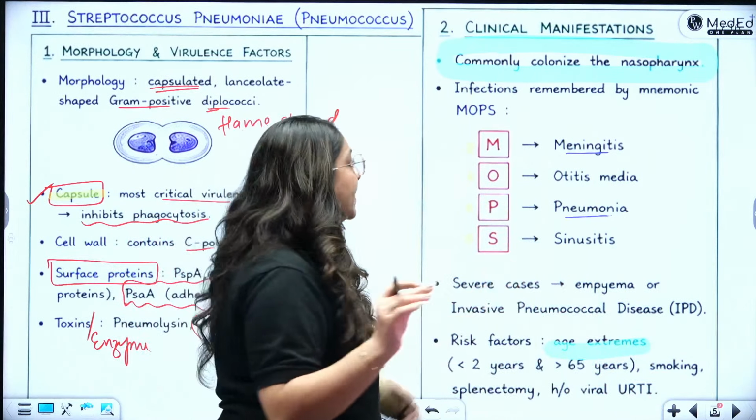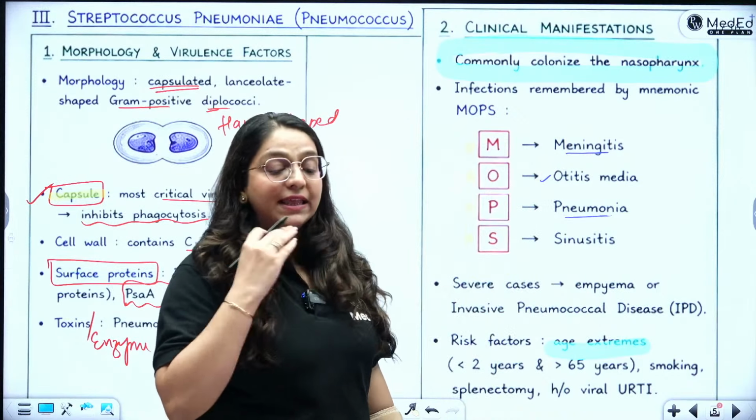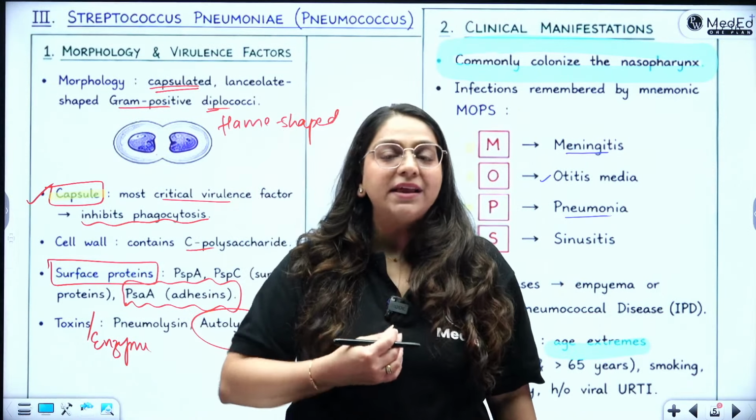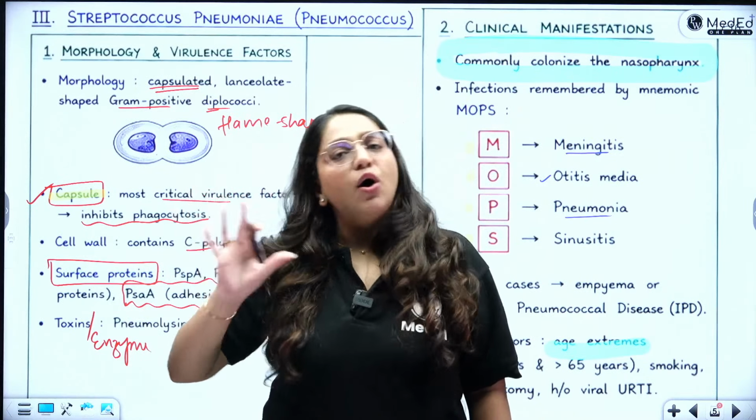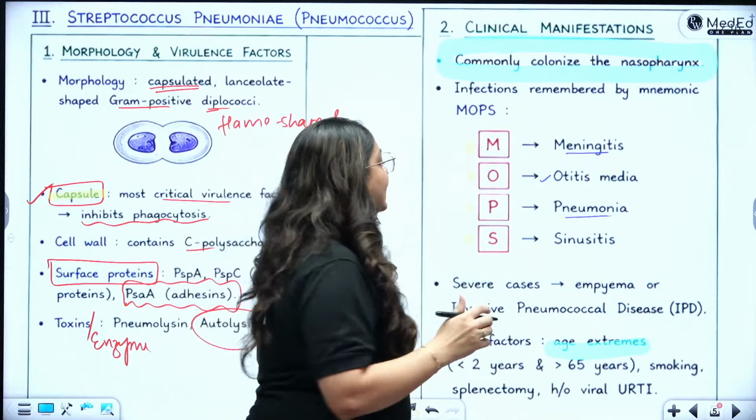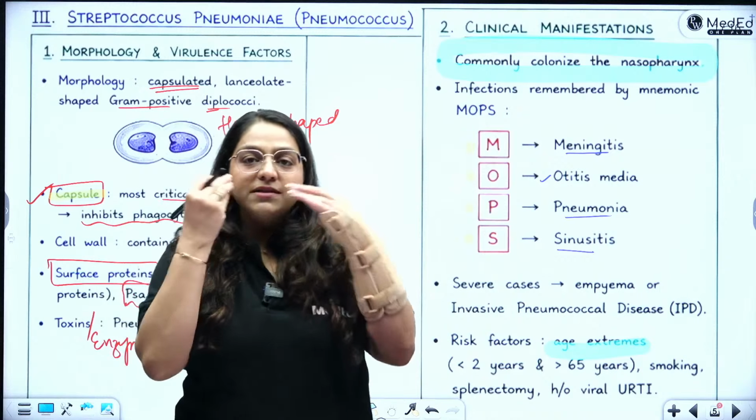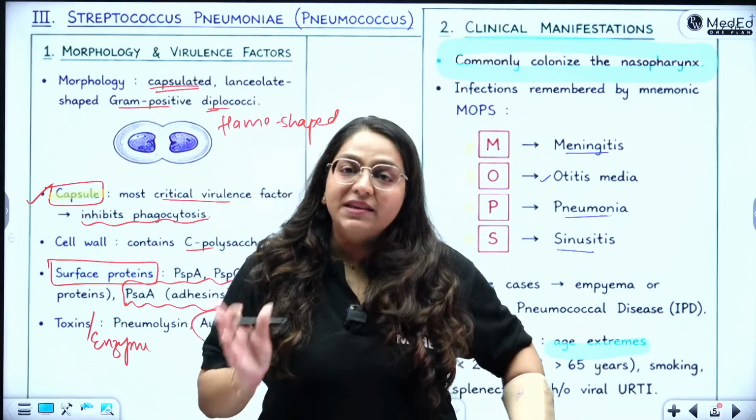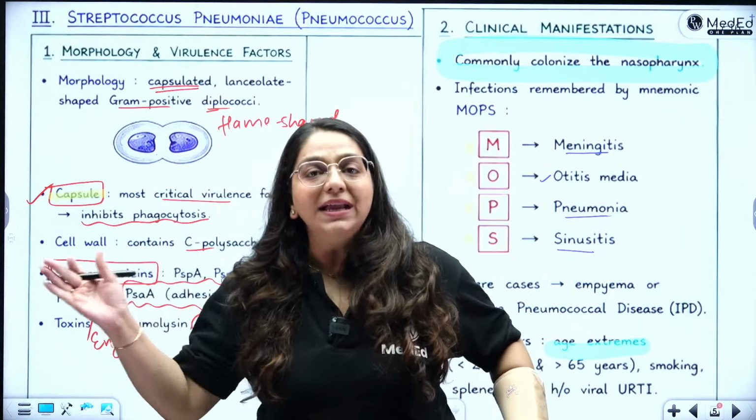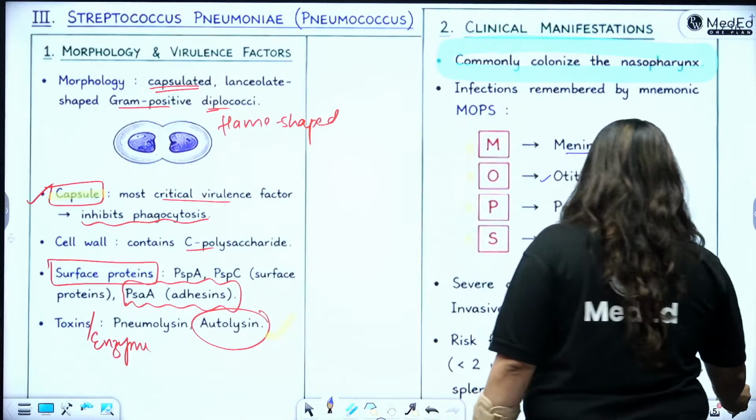Simple as that, okay? It can also cause otitis media, because anything that can infect the respiratory tract can always pass to your ear and cause otitis media, any agent, all right? And then, of course, sinusitis is not far behind. If the respiratory tract is here, the sinuses are also here. So what does Strep pneumoniae cause? MOPS: meningitis, otitis media, pneumonia, and sinusitis. These are the major important diseases caused by Strep pneumoniae.